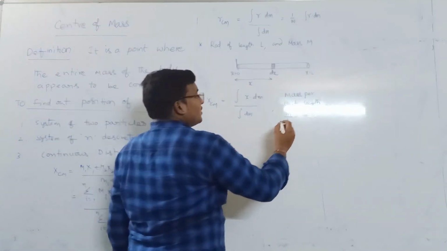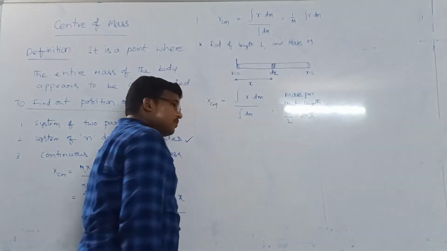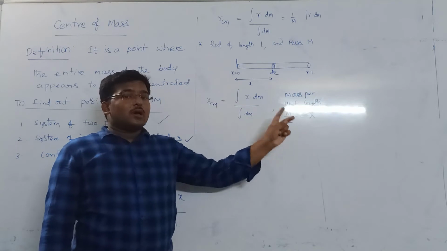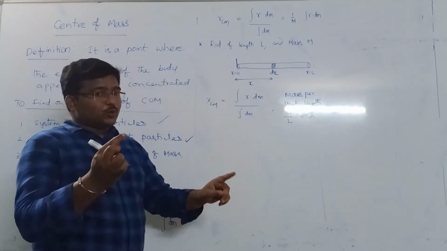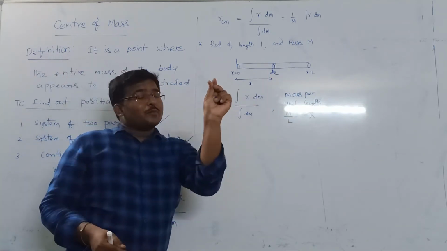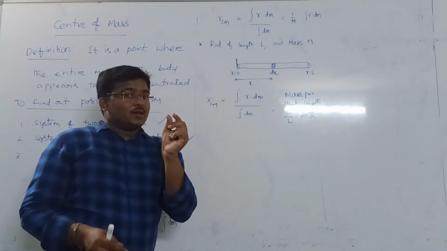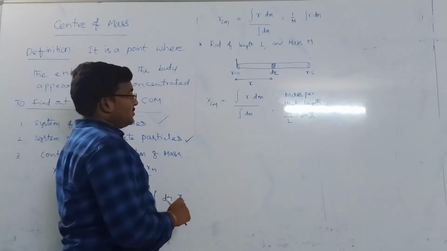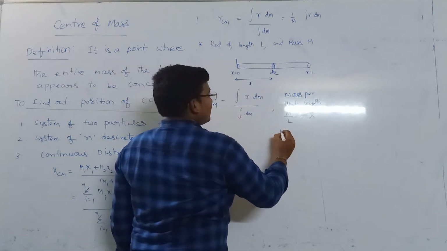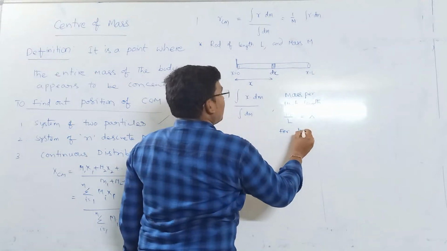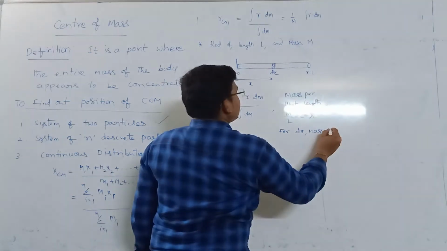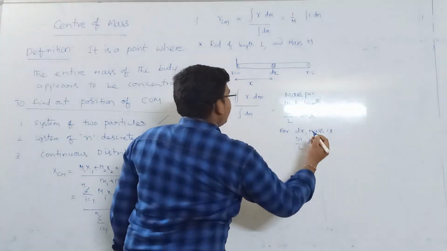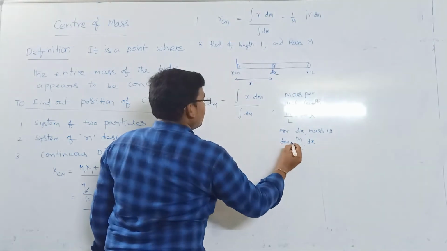This is also called linear mass density, mass per length. Now we have a small element of length dx. For 1 unit of length the mass is M by L. For dx, what is the mass? The mass is just M by L times dx, which is nothing but dm.